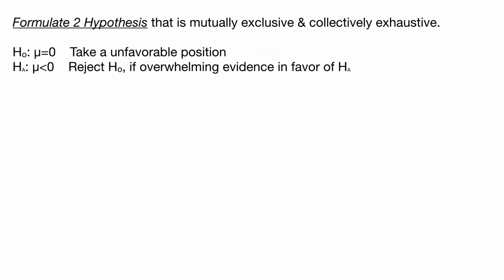So now, how do we formulate a null hypothesis? To formulate a null hypothesis, we have to make two hypotheses, the null hypothesis and the alternate hypothesis. In the null hypothesis, we take a position which is unfavorable. And then if there is overwhelming evidence in favor of the alternate hypothesis, then we reject the null hypothesis.